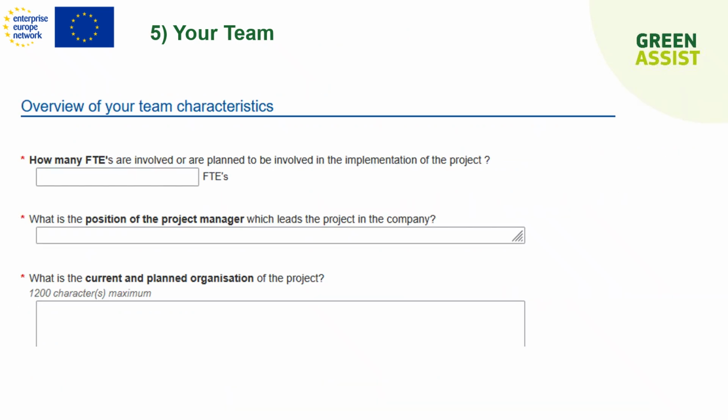The last part is about your team. We want to be sure that you have some team, some structure that is present and defined to develop the project. It does not have to be very extensive, but it could help again to rank you a bit higher in the ranking list and to improve your chance to be selected.